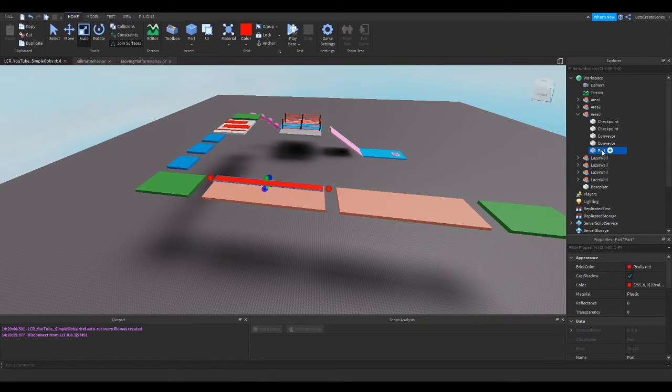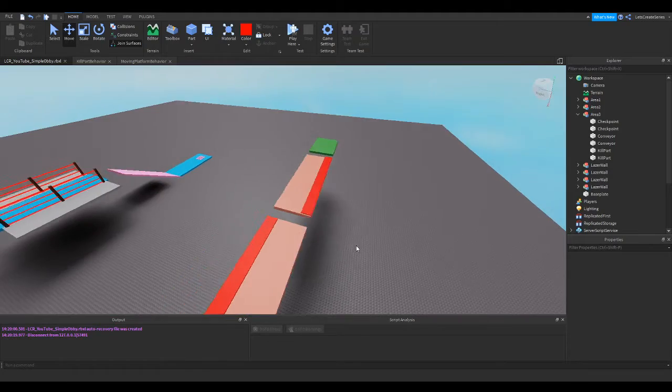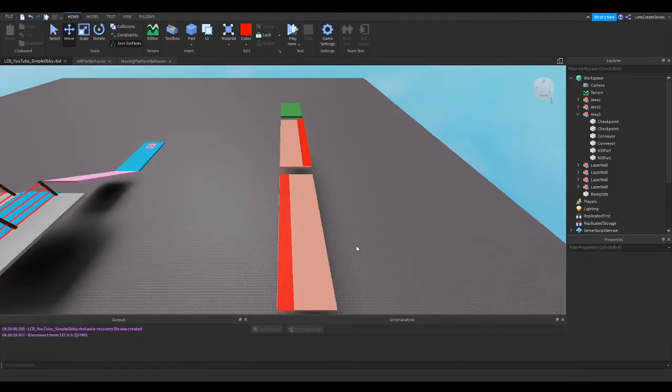We need to rename it to kill part because that's our keyword, and our script will look for that, and it'll attach the behavior that will kill the player when they land on it. Then I'll duplicate it and I'll move it over to our other conveyor and put it on the other side. And that'll make it a little bit more difficult.